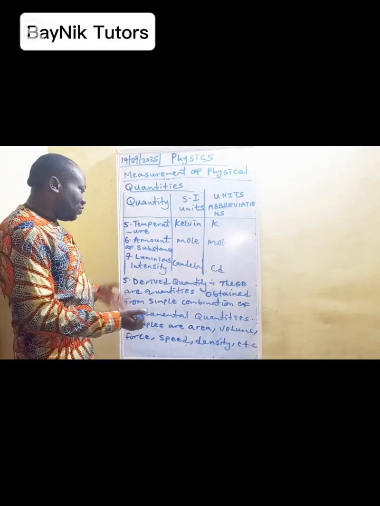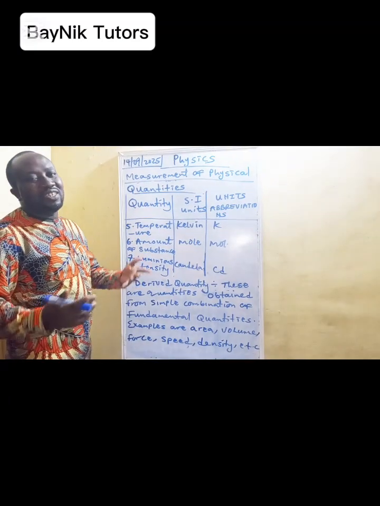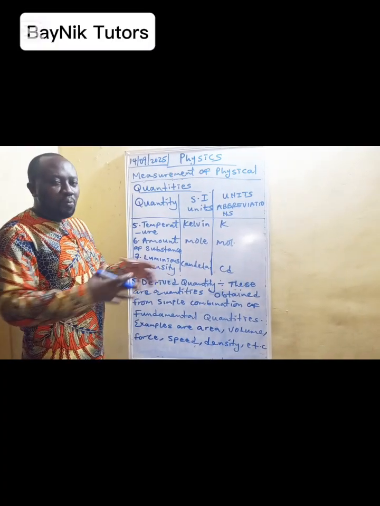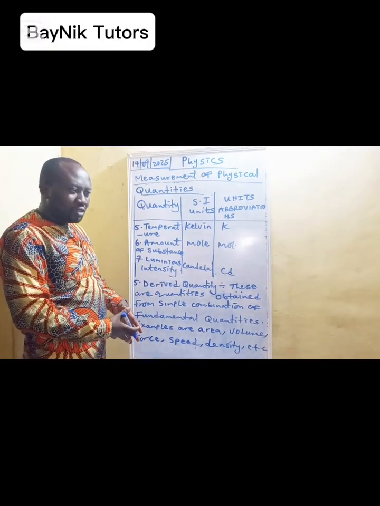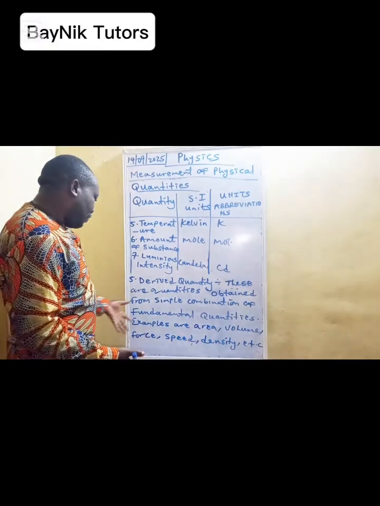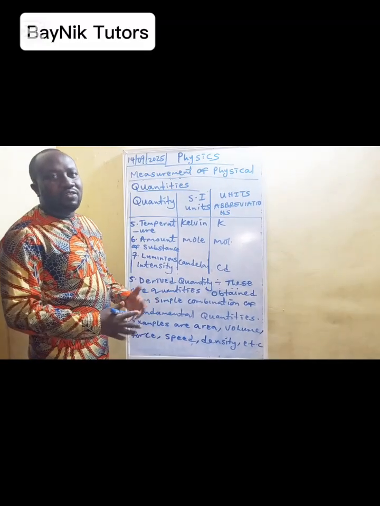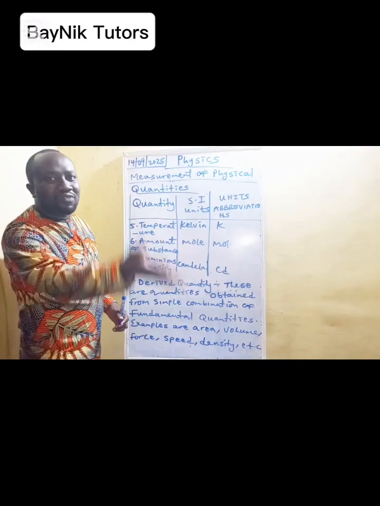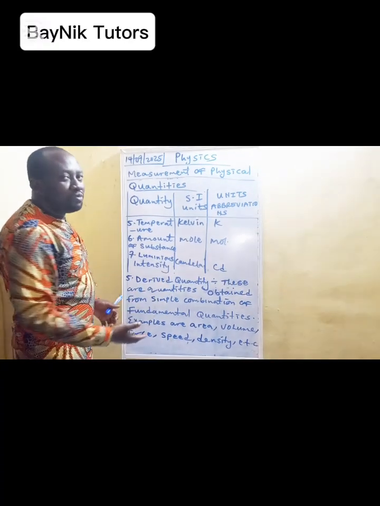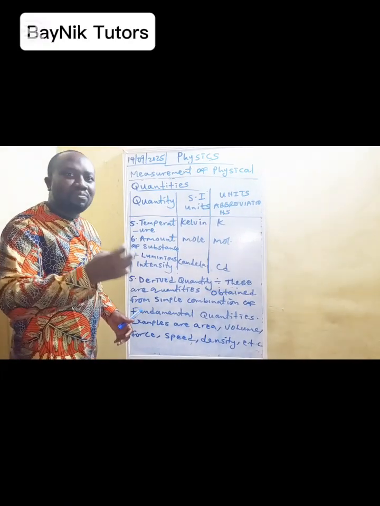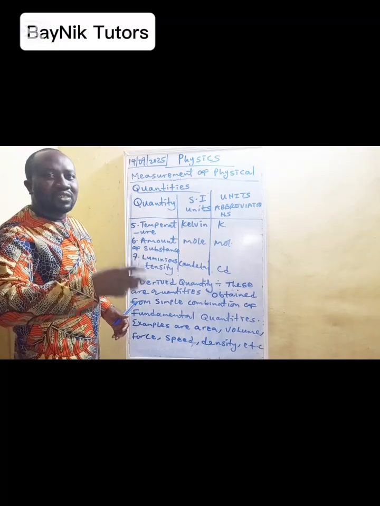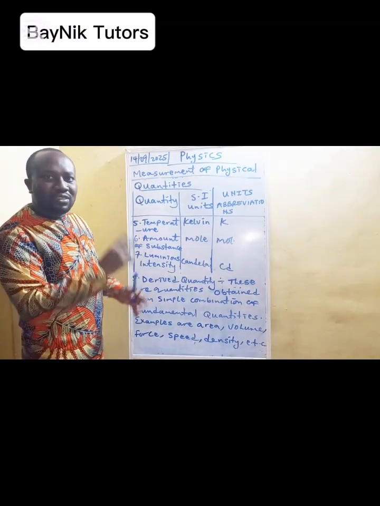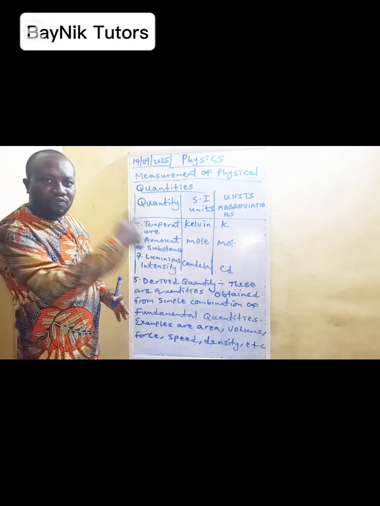The derived quantity does not have an existence of its own. It depends on fundamental quantities; it has to do with the combination of fundamental quantities. For example, starting with area: when you open area, you meet length and breadth there, which are fundamental quantities. Volume: when you open volume, you meet length, breadth and height. That means volume depends on those three quantities for its expression.